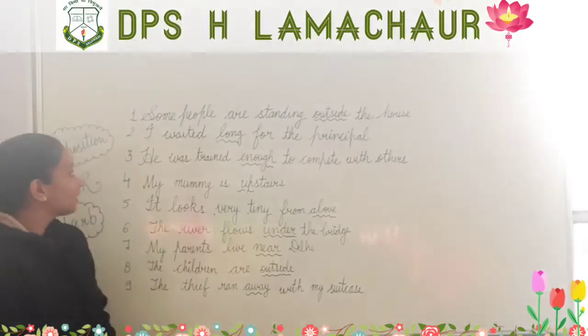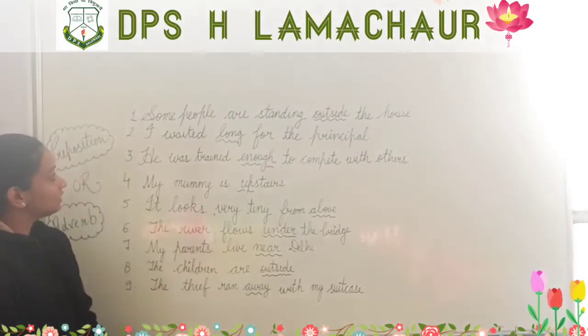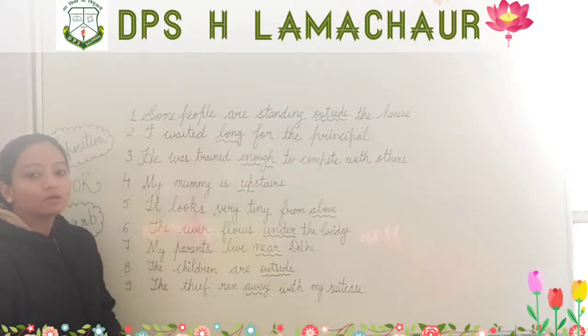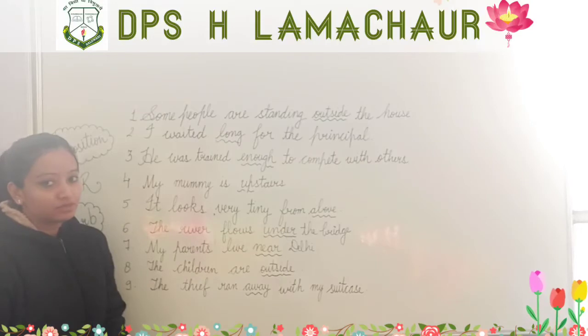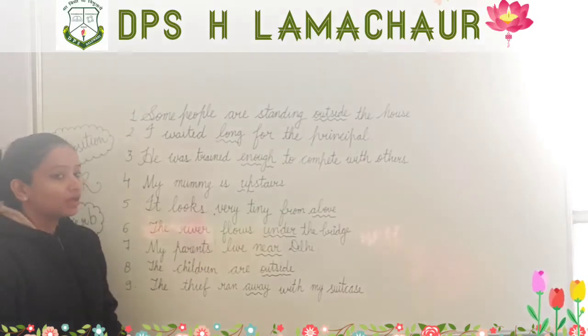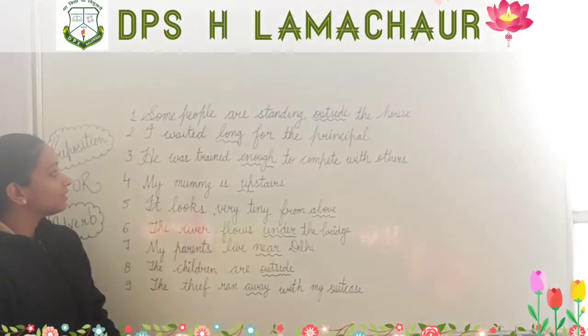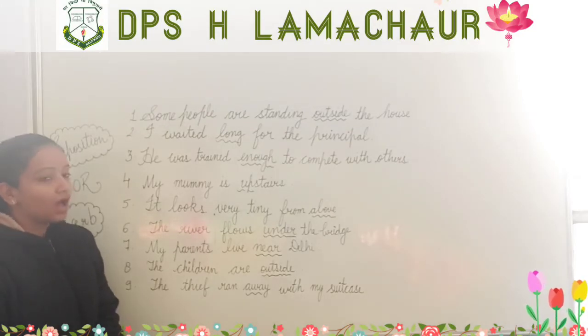Here I have written 9 sentences. As you can see, I have underlined a few of the words. You have to identify which are prepositions and which are adverbs. One by one we have to read and identify. So the first sentence is, some people are standing outside the house.